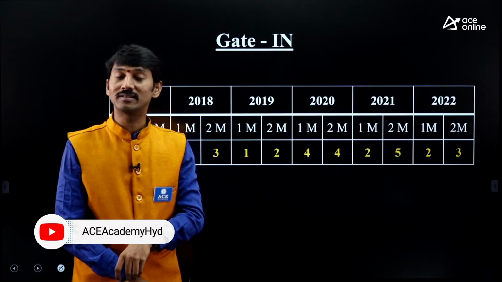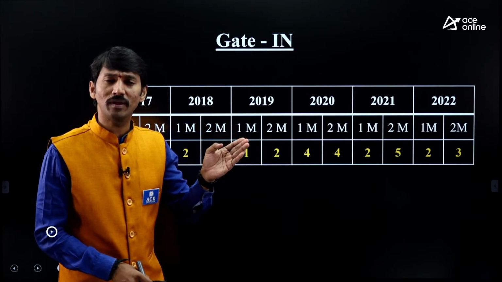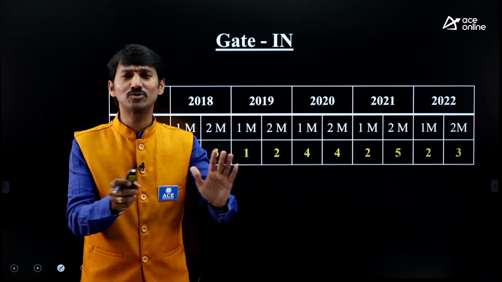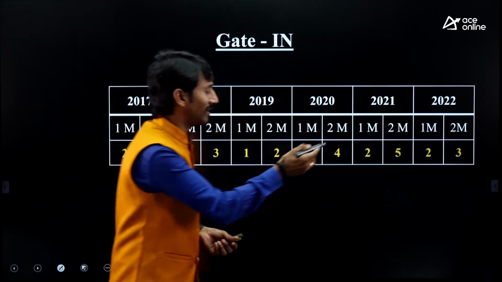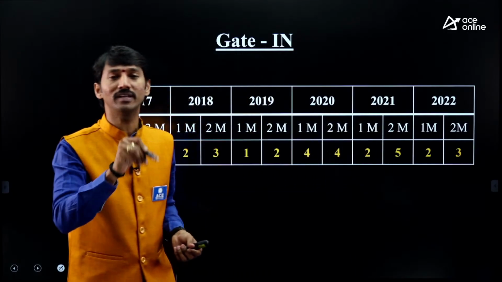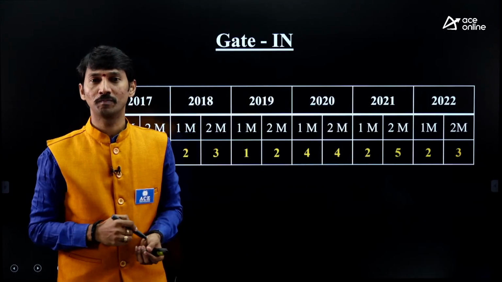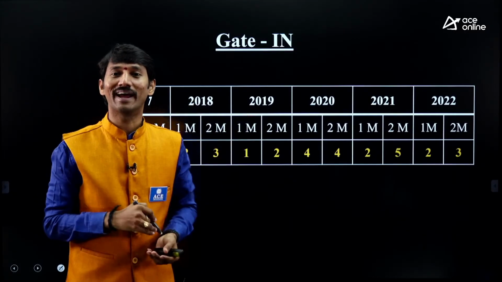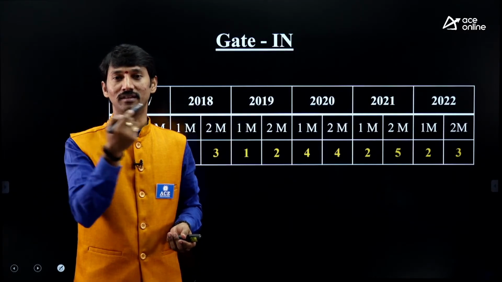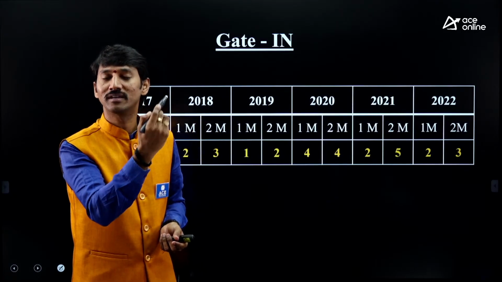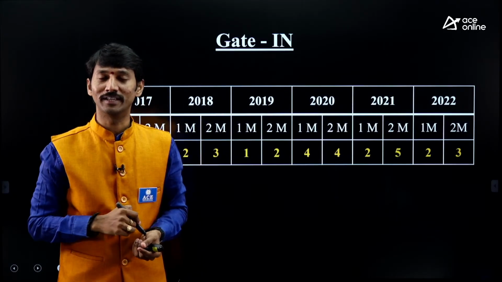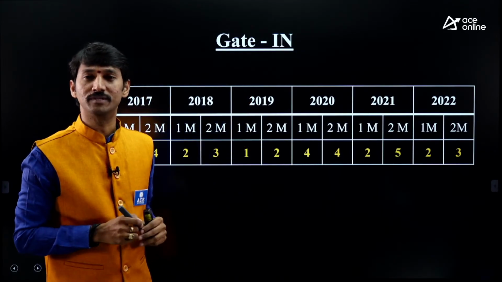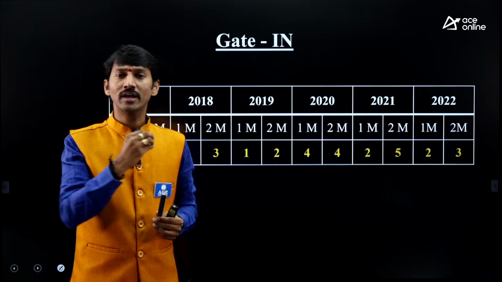So compared to electrical people, instrumentation people have a little more weightage, but the subject is the same and the syllabus is also almost the same. Only the number of questions is a little more, because for instrumentation people this is straight away their branch subject: instrumentation, measuring instruments, measurement. Okay, this is the weightage of the measurement subject.